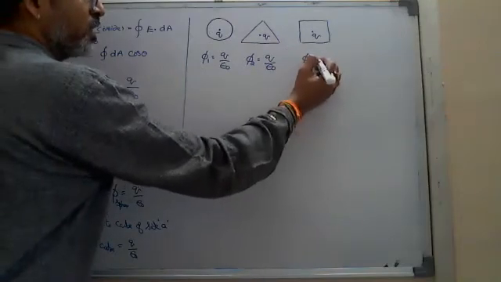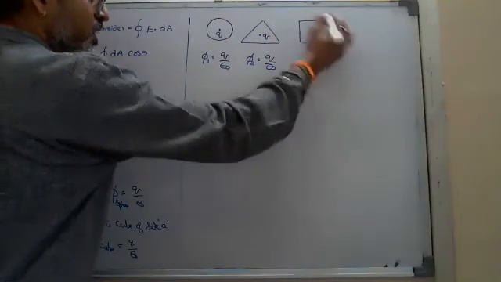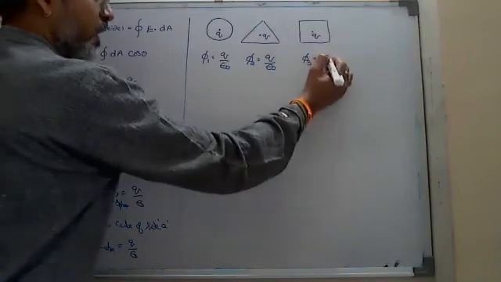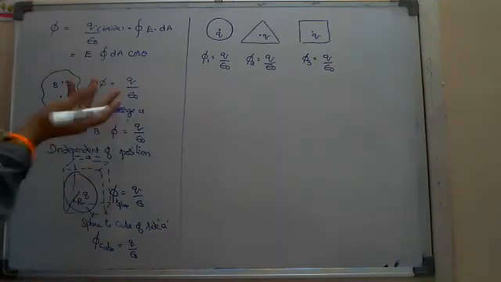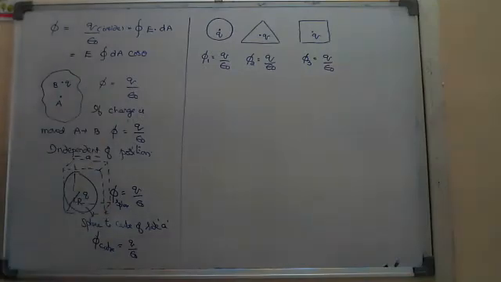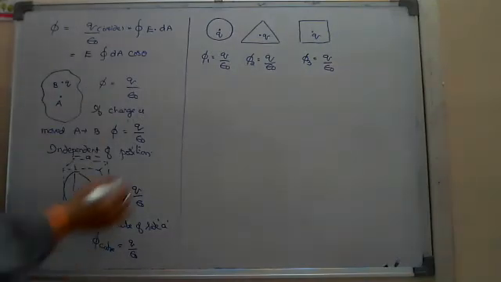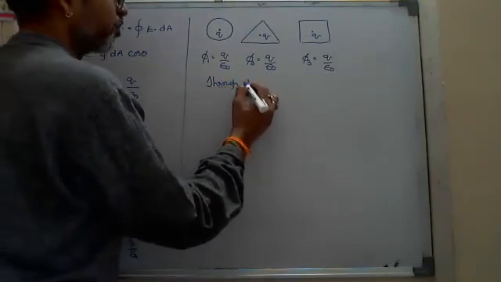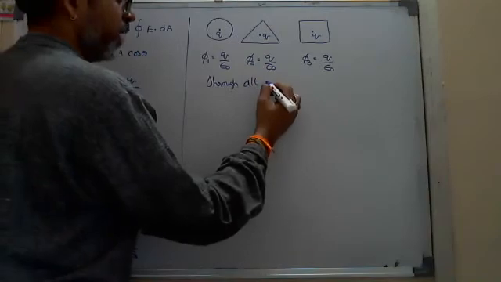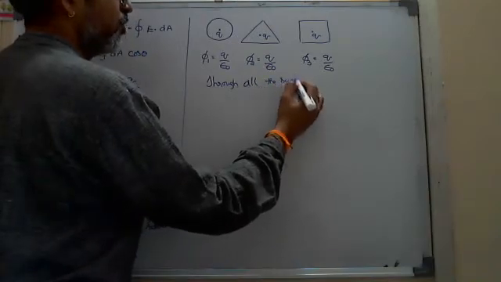And here also I say phi 3 is equal to, what is the flux through this square? That is also the charge present inside by epsilon naught. Here there is no question of maxima or minima. Straight away we can say the flux through all the surfaces will be the same.